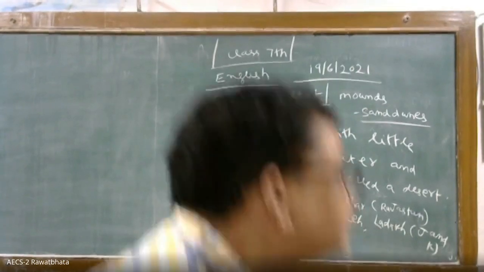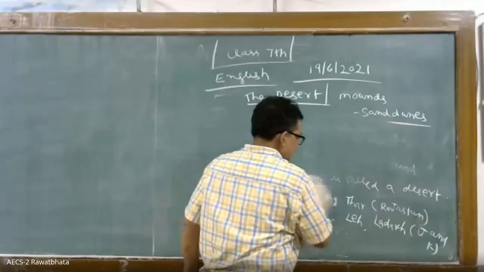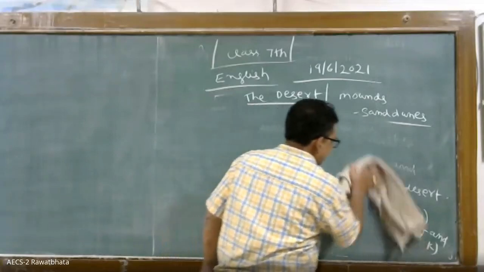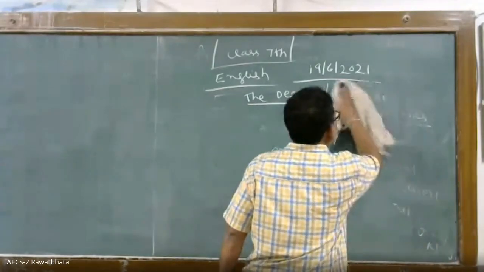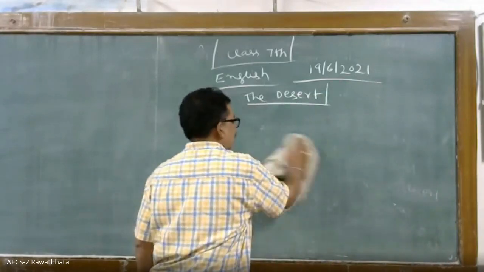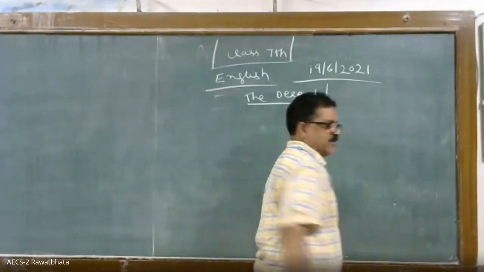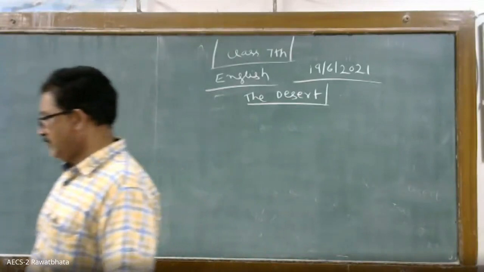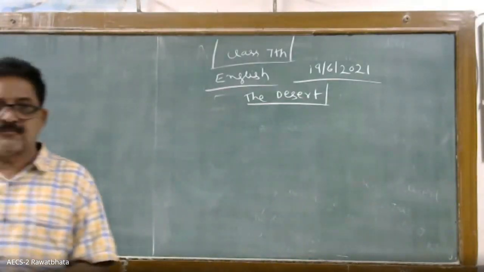Okay. Option 1. Sir, option 1. First one, who will tell? So you studied the chapter silently. Yes.